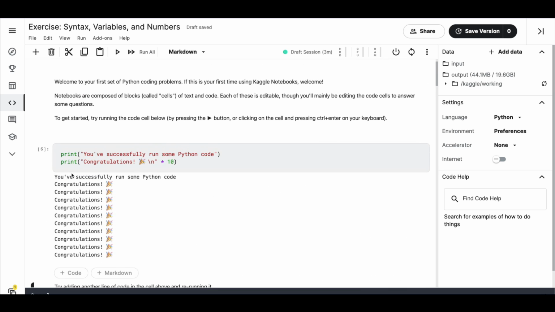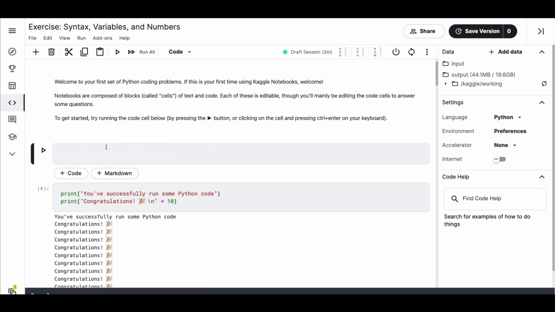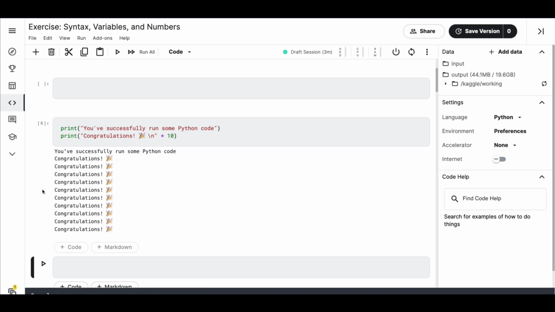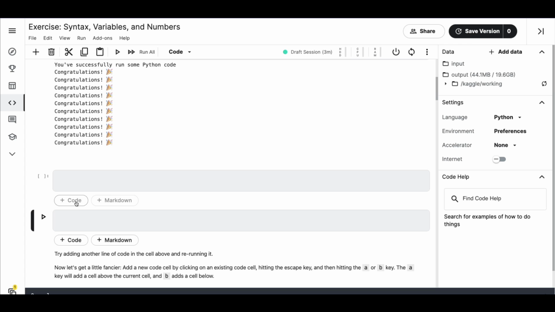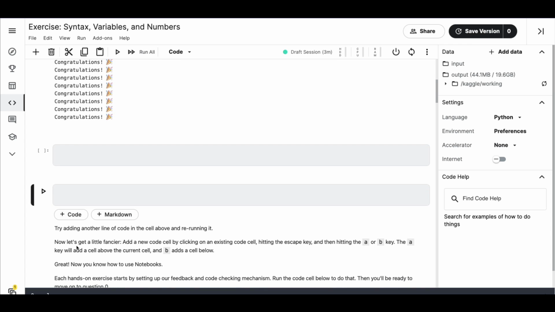So there are a couple of shortcuts again you can use. When you press A, there is a cell that is added above it. When you press B, a cell below it. I wouldn't bother much knowing these things at the start. I mean, it's quite simple, right? You can just click here, code, that's fine. So I wouldn't bother much.